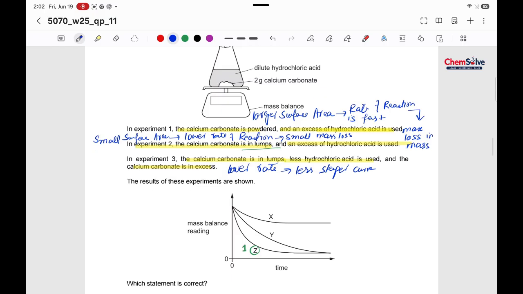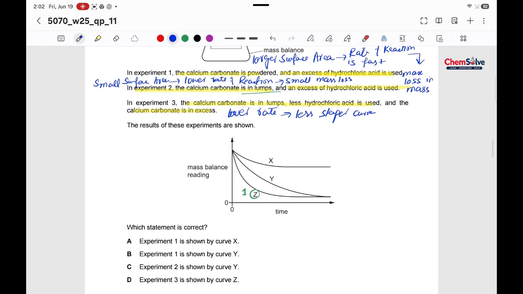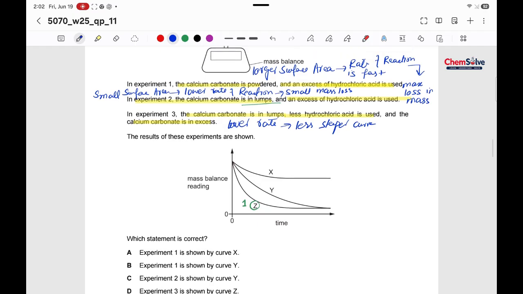So experiment number 3, in which less hydrochloric acid is being used, could be experiment number 3 because the curve is less steeper. So it could be 3 as less hydrochloric acid is used here. And Y seems to be experiment number 2.